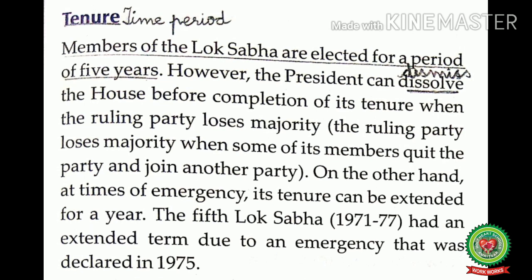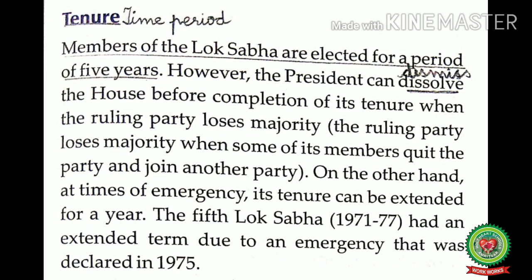That means during the times of emergency, the Prime Minister can give advice to the President to dissolve or dismiss the House. And a new Lok Sabha must be elected within 6 months after the national emergency is lifted. The fifth Lok Sabha, from 1971 till 1977, had an extended term due to an emergency that was declared in 1975.